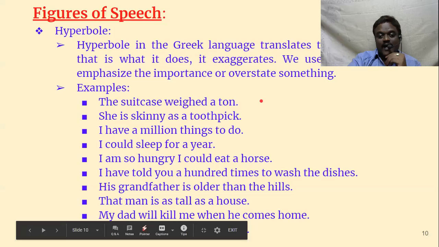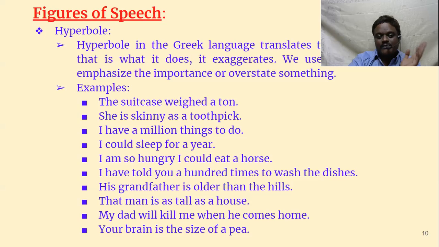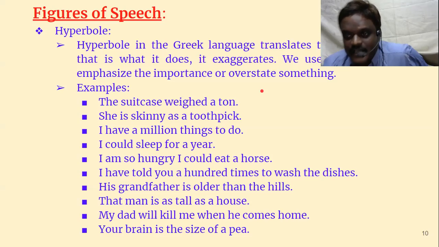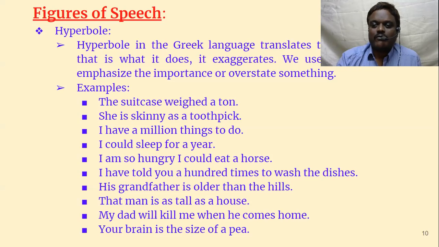That man is as tall as a house. Can anybody be as tall as a house? No. Again, the same thing. My dad will kill me when he comes home. Does any dad kill his son or daughter? No, it's not possible. Only thing is that even we say, oh, my father will kill me if I do this. I'm very sure your father will not kill you. What does he do? He may beat you. That's all. Nobody kills. But the fear is expressed here.